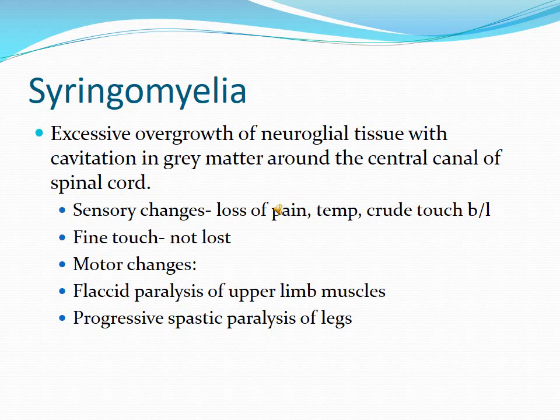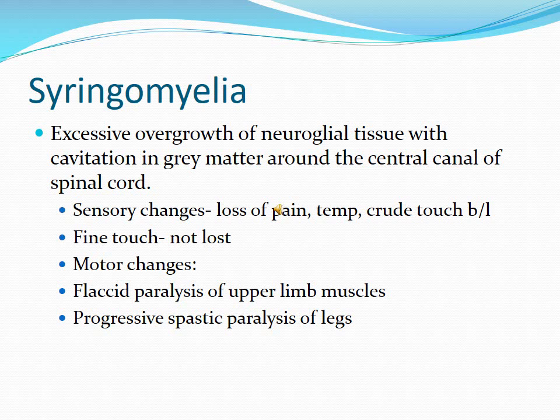Why? This is due to loss of the spinothalamic tract, especially. Why? Because it is damaging the grey matter, and this occurs bilaterally because it is occurring around the central canal, whereas the posterior column tract escapes and does not get damaged. Why? Because the fibers of the posterior column tract do not relay in the spinal cord and they go in the posterior white matter. So fine touch and all the posterior column tract sensations are not lost, but the anterolateral spinothalamic tract neurons will be lost, leading to loss of pain, temperature and crude touch.